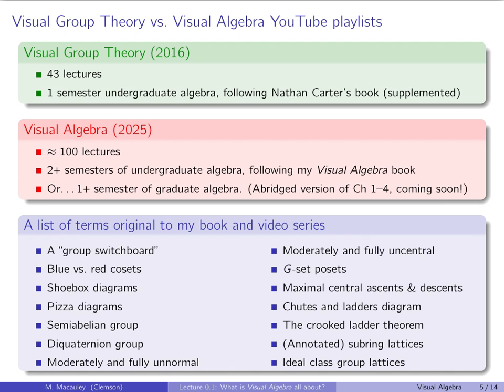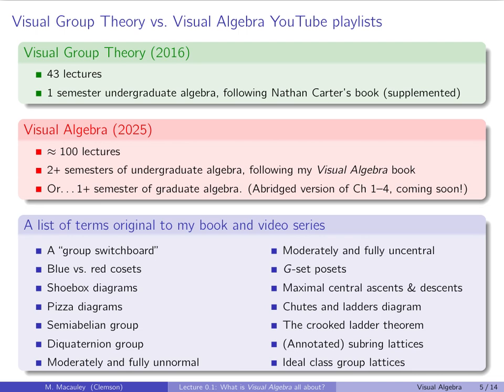Alternatively, there's the content of my book that I teach with in graduate algebra. Now, I do a very abridged version of the first 4 chapters. In my undergraduate class, I think I spend 10 weeks out of 15 on the first 4 chapters. In my graduate class, I think I spend 3 weeks plus 1 day, so like 3 and 1/3. So that's a massive difference.